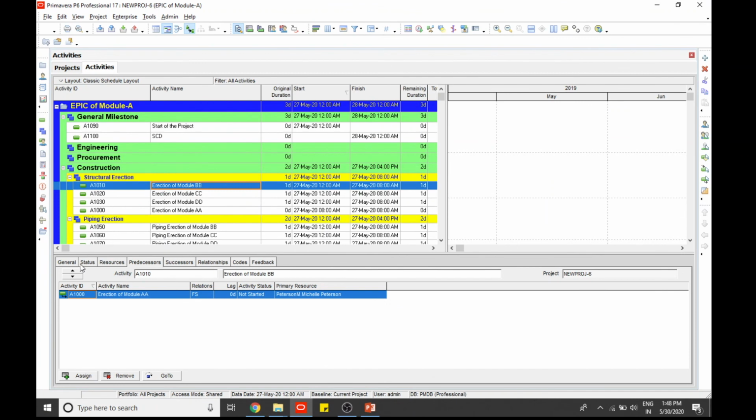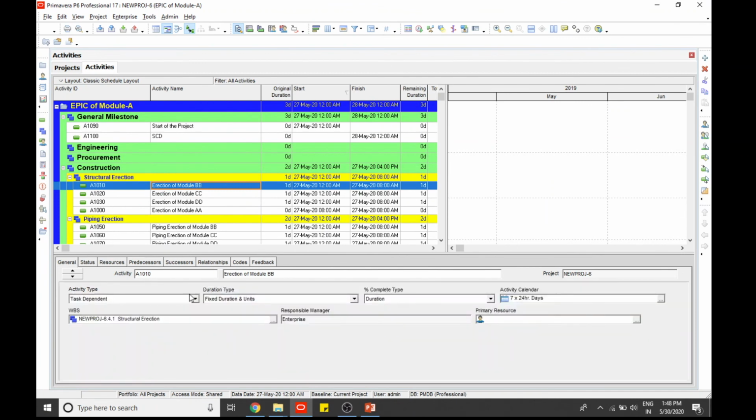This activity is task dependent, you can see from here. This is the duration type, this is the percentage complete type.